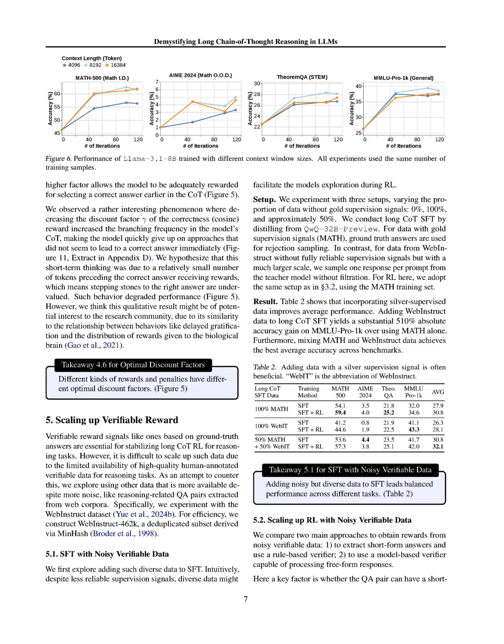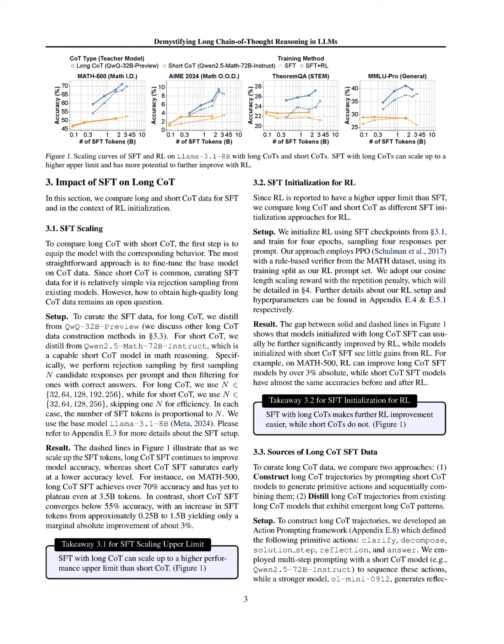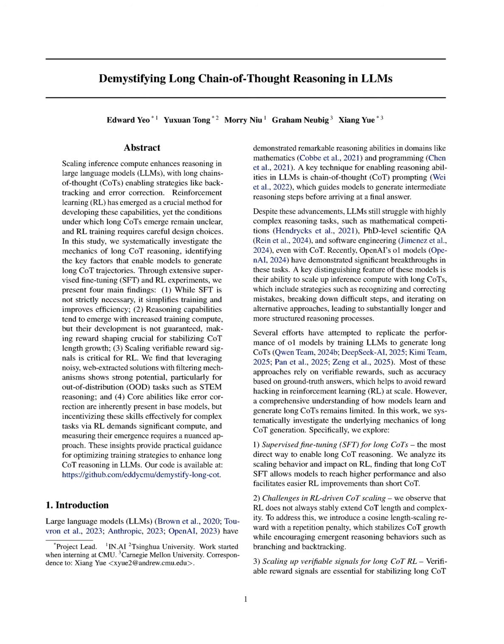Performance outcomes were measured using 4 representative reasoning benchmarks: MATH 500, AIME 2024, TheoremQA, and MMLU-Pro 1K, which allowed for both in-domain and out-of-domain evaluations. The experiments demonstrated that models initialized with long-CoT SFT could achieve significant improvements in accuracy, with RL further enhancing performance, particularly on out-of-distribution benchmarks, thus validating the proposed method's effectiveness. Additionally, the use of a cosine length scaling reward and a repetition penalty was shown to stabilize CoT length and improve model performance across these benchmarks.